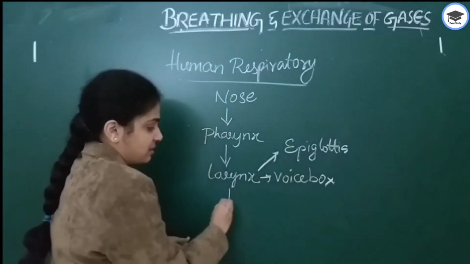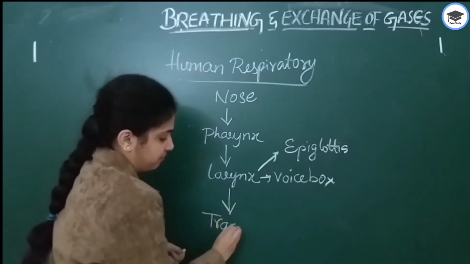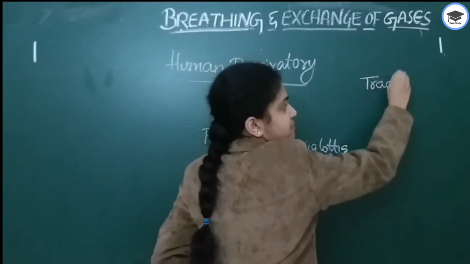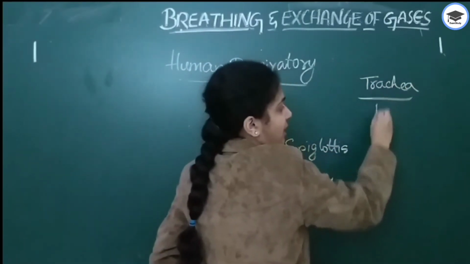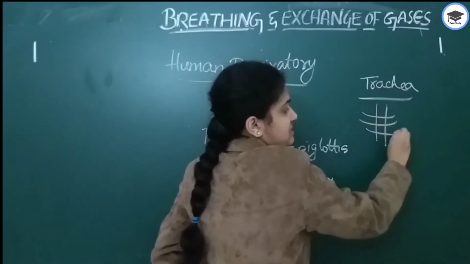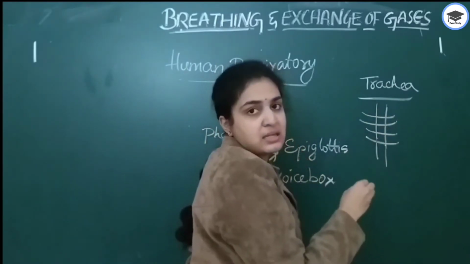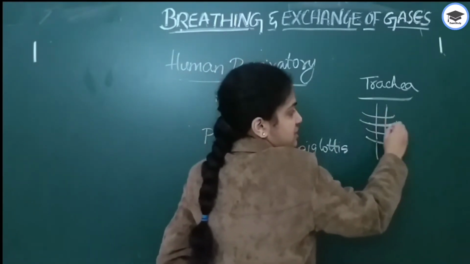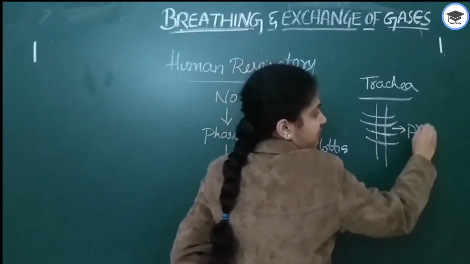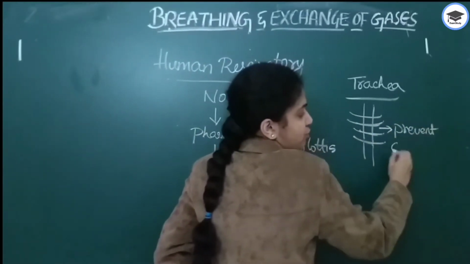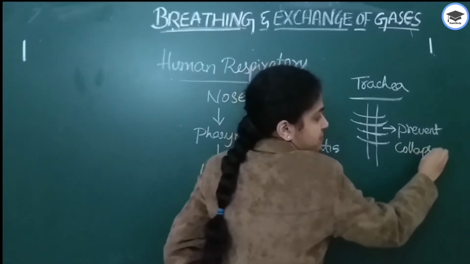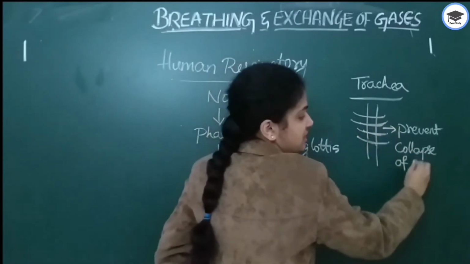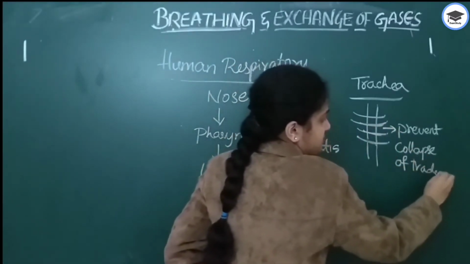From the larynx, the air enters into the trachea. We all learnt about the trachea. Trachea is bounded by C-shaped cartilaginous rings. These C-shaped cartilaginous rings prevent the collapse of the trachea. Collapse of the trachea means the trachea does not fall down. Why? Because of these C-shaped cartilaginous rings.